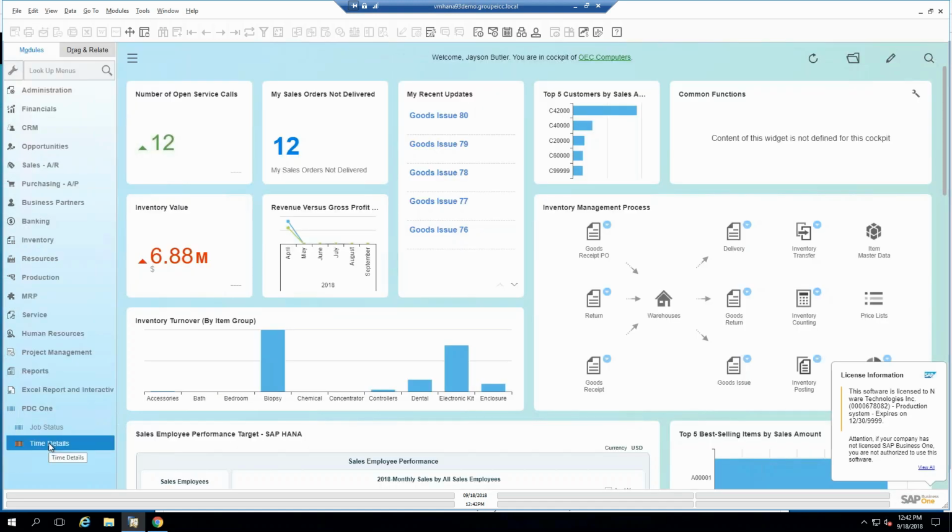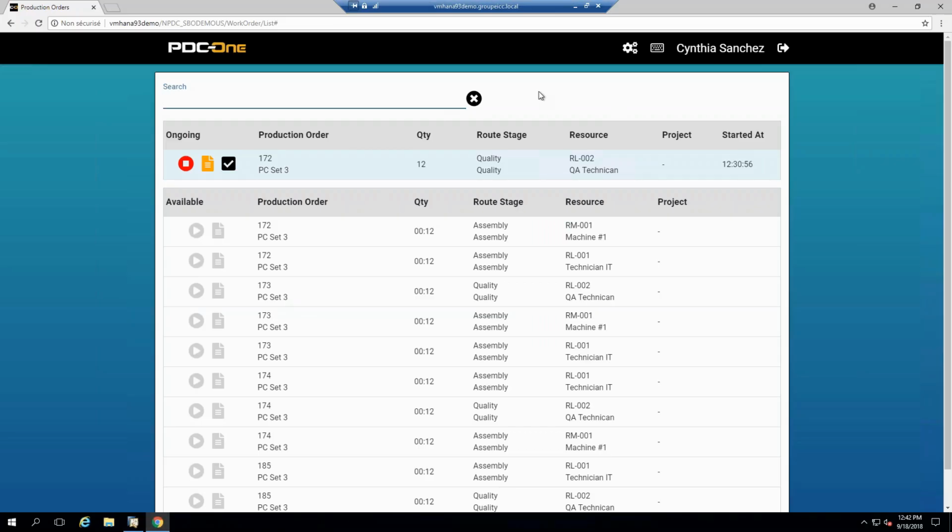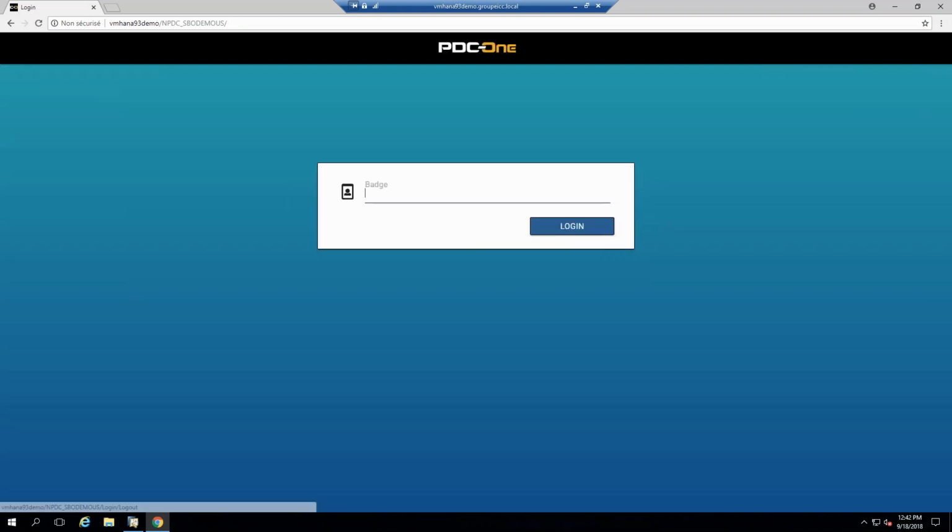Okay, so very straightforward, called time detail. Now, what's new is really on this side here when you have a browser, right? So normally somebody goes to the terminal, which can be an old computer, hopefully with a touch screen. People can just tap the screen, or use a scanner, because we usually add barcodes to all the work orders now, so that's part of the PDC-One.